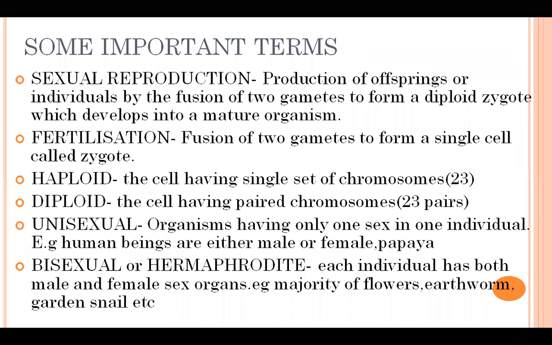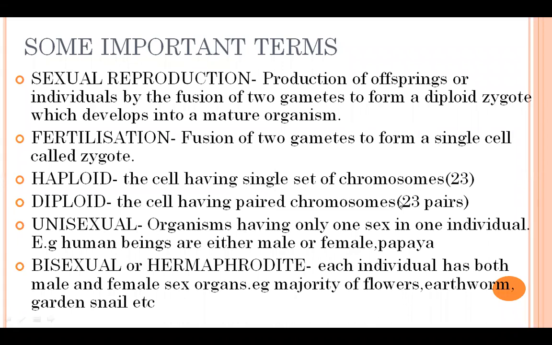Then haploid, what do you mean by haploid cell? What are haploid and diploid cells? Haploid cells are those which have a single set of chromosomes. I told you that chromosomes are present in the nucleus of the cell. Normally, in every cell of our body, how many chromosomes are there? There are 46 chromosomes, that is 23 pairs. But some cells are haploid cells also. Now which cells are haploid?